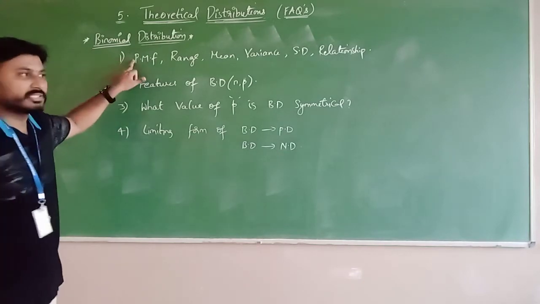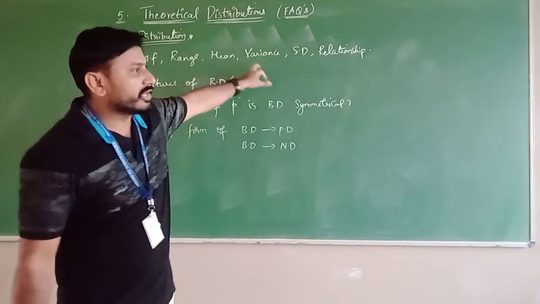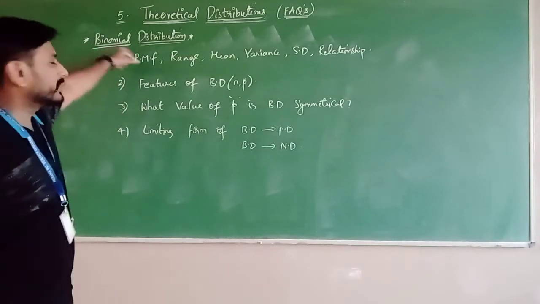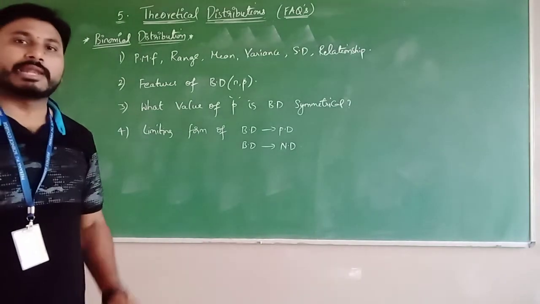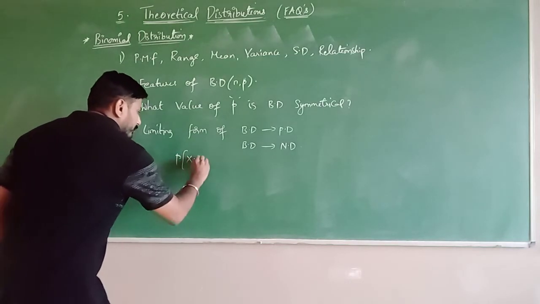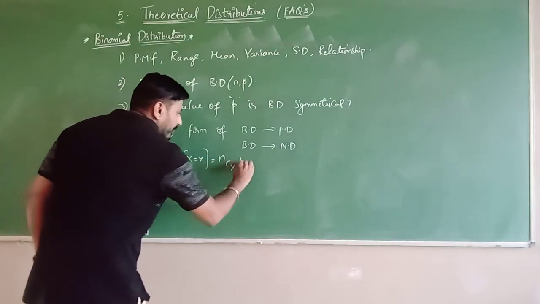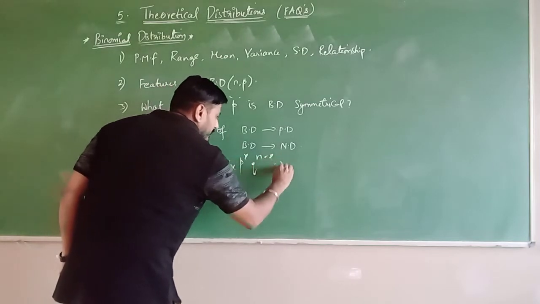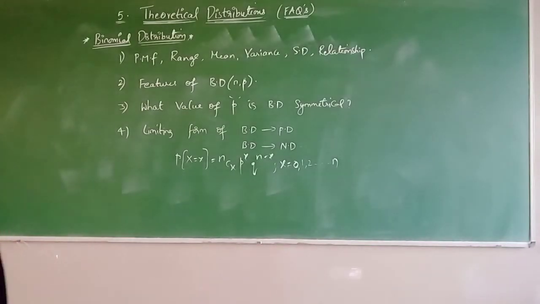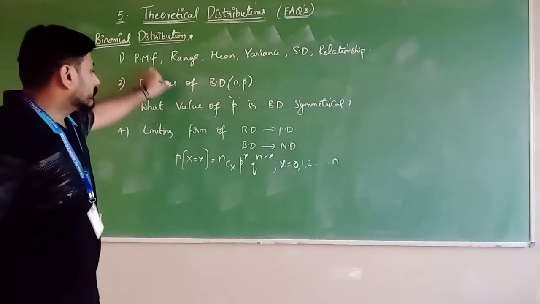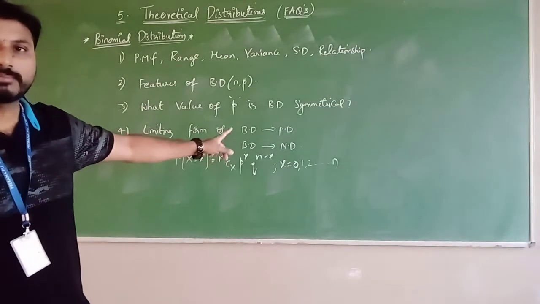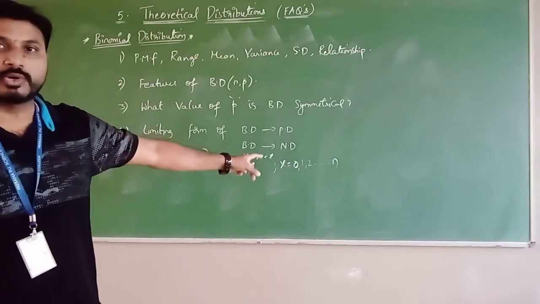Next one, binomial distribution. The PMF, range, mean, variance and standard deviation and relationship between mean and variance of a binomial distribution. First, let us know the definition of binomial distribution. Let x be a discrete random variable and its PMF p of x equals nCx p power x q power of n minus x, where x takes the values 0, 1, 2 and so on to n, and p always lies between 0 and 1. Now the PMF of a binomial distribution is p of x equals nCx p power x q power of n minus x, where x takes the values 0 to n.